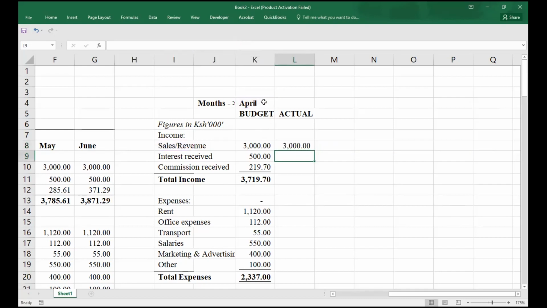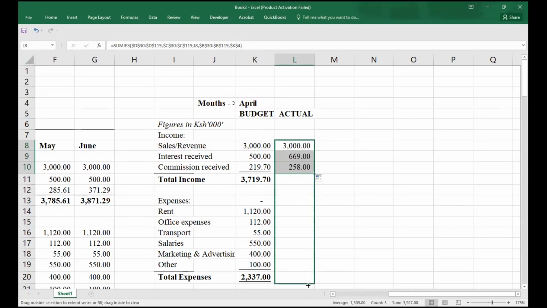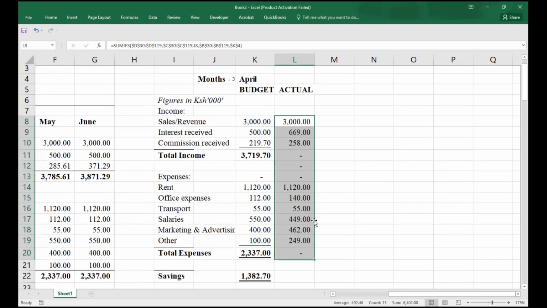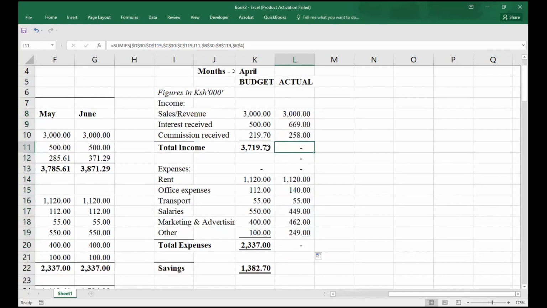Of course, I can drag this all through, up to that point maybe. So my total revenue, total income, actual, total expenses, actual, our total savings, actual.